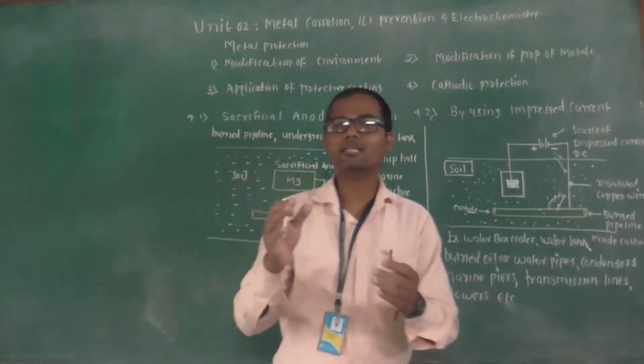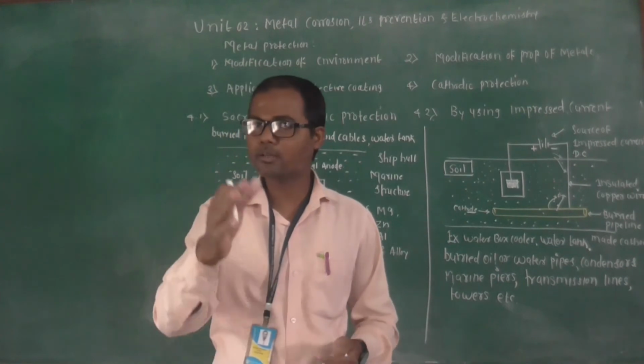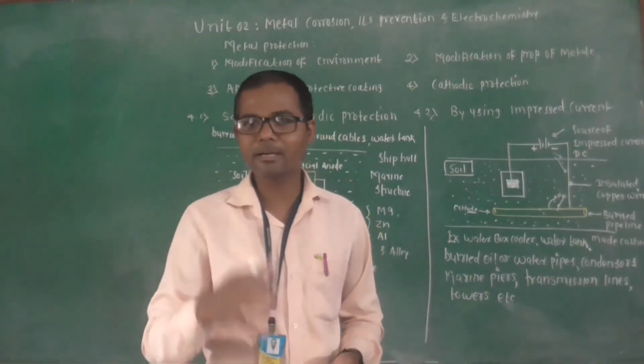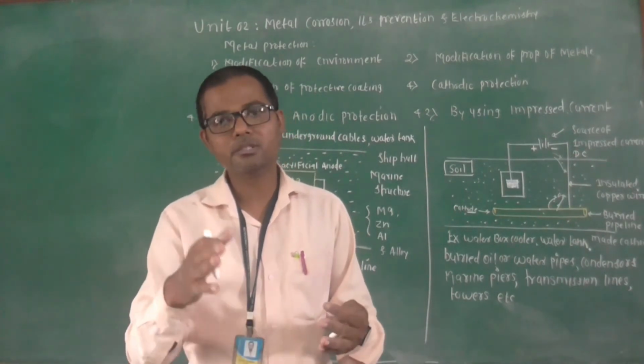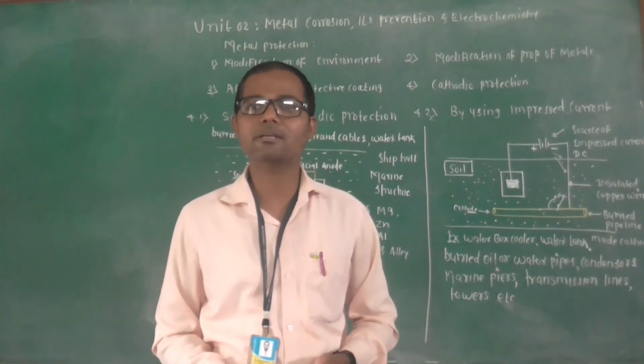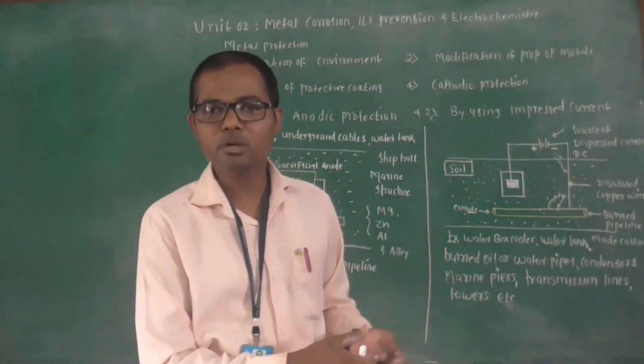For example, generally insoluble graphite is used as an anode. You can use scrap iron, scrap steel, or also platinum. Platinum is a costly method, so we cannot use platinum as an insoluble anode.